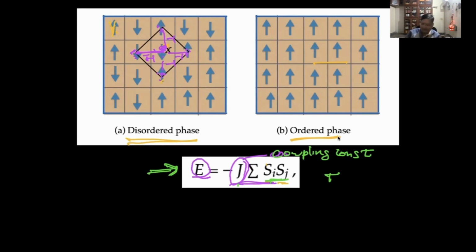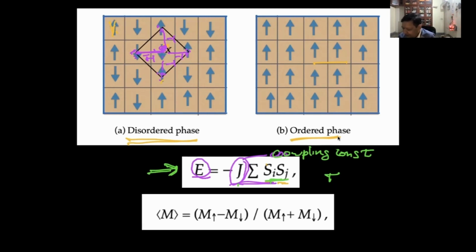But at lower temperatures, this random push or random noise is not as effective, so they try to line up or line down. Okay, so this energy. Now please wait, this is a bit complicated, so you just have to wait.